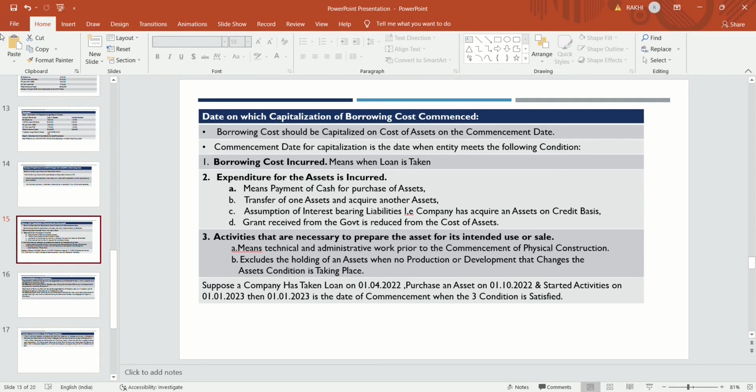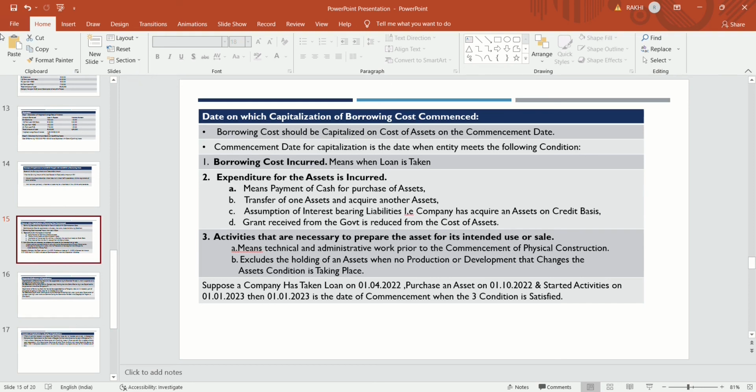Suppose a company has taken a loan on 1st April 2022. The company has purchased an asset on 1st October 2022. It means the company has taken a loan, so borrowing cost is incurred on 1st April 2022, expenditure on the asset is incurred on 1st October 2022, and an activity is started on 1st January 2023.